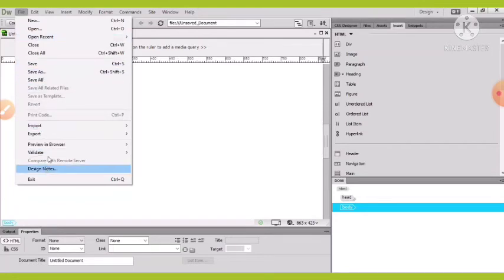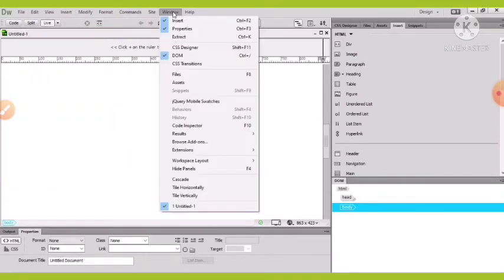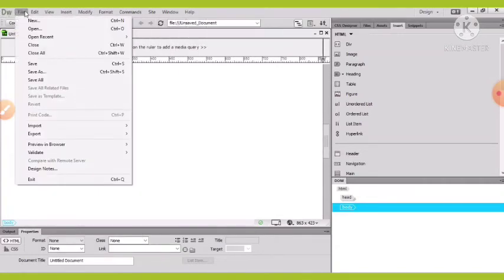After clicking on File, all these are the menus. So here we have to select the File button and click on Save, or you can select Save As for the first time.